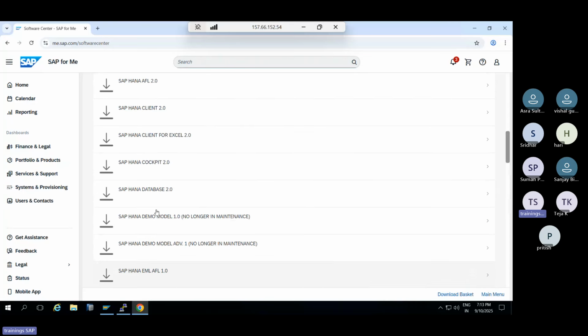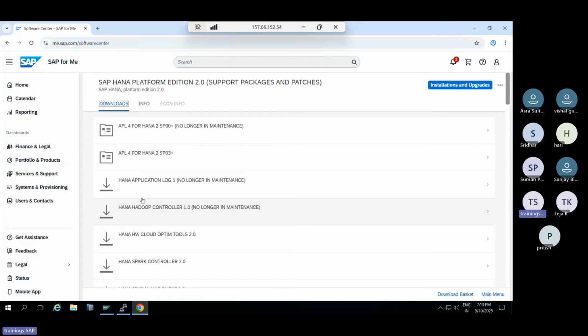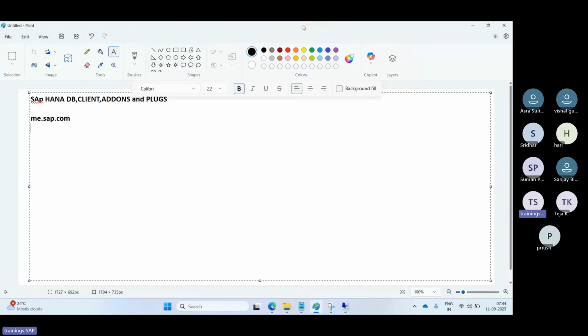In this, your licensing, these all are permitted. It depends upon the licensing part here, right? Platform edition, enterprise edition means you have the database, some of the integration and data provisioning software also you will get out here. So here there is licensing. Just as we have licensing for OTT channels, OTT with ads, without ads, similarly here also we have the HANA DB. So we have the platforms like only platform edition.